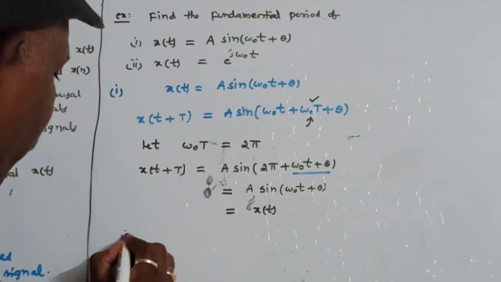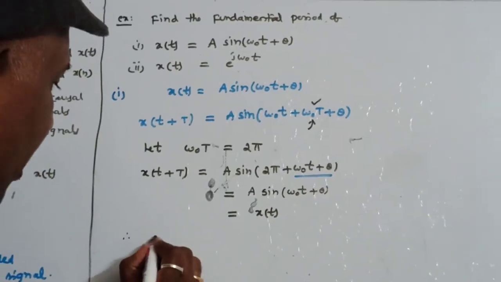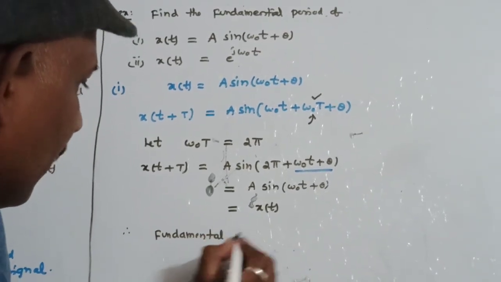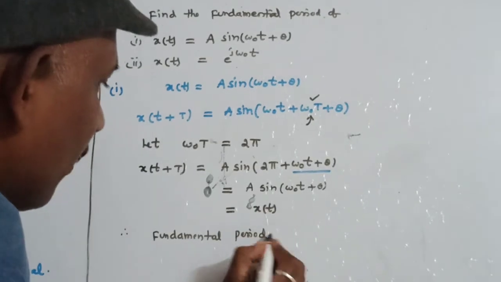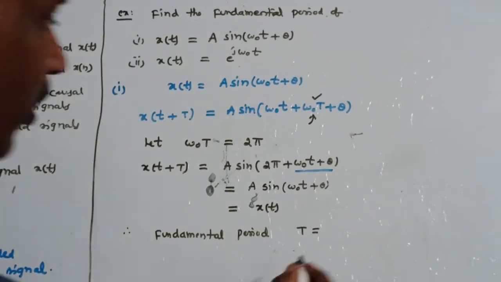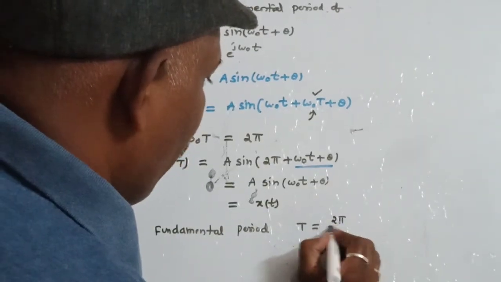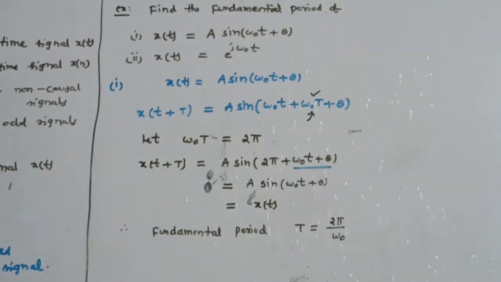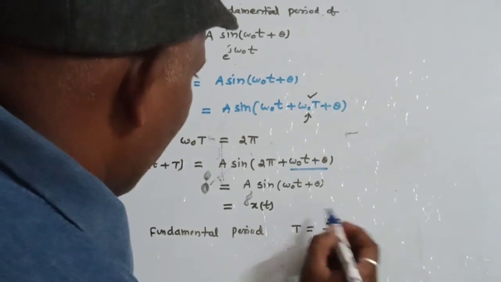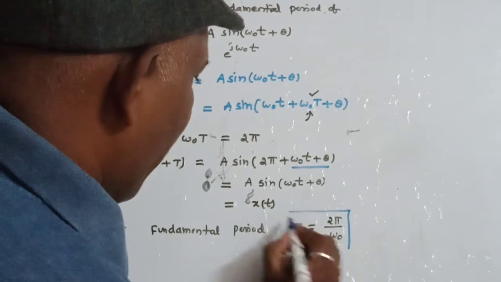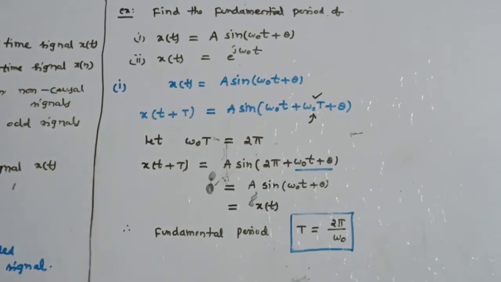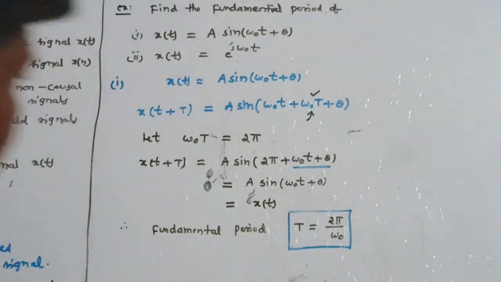So therefore what is the fundamental period? From the above equation, we can write capital T is equal to 2 pi by omega 0. Since omega 0 into T is equal to 2 pi, if you take omega 0 to the right side, it becomes 2 pi by omega 0. This is very, very important, and we use it while solving problems.